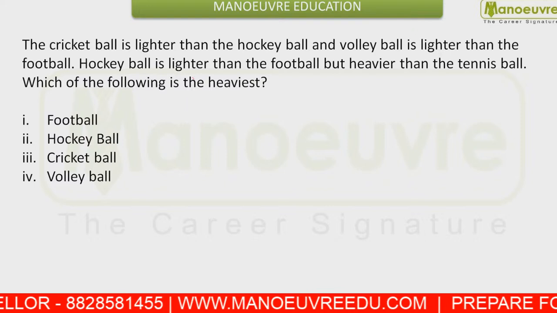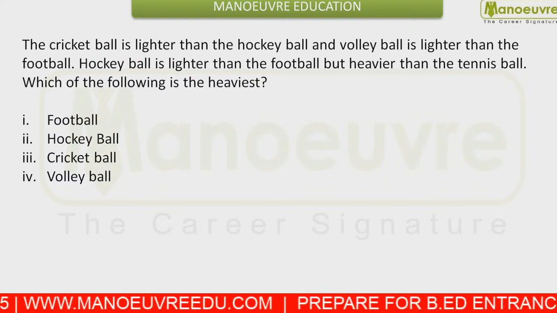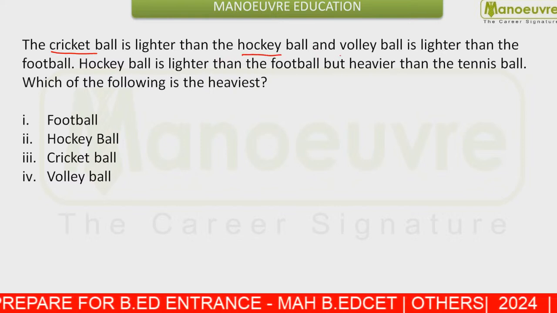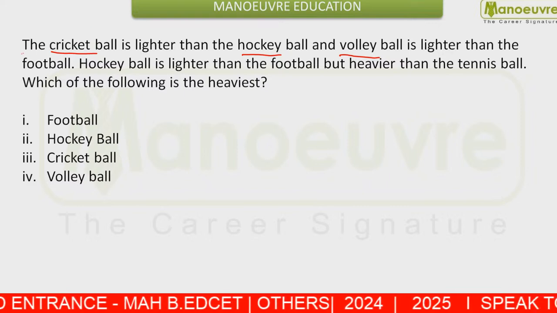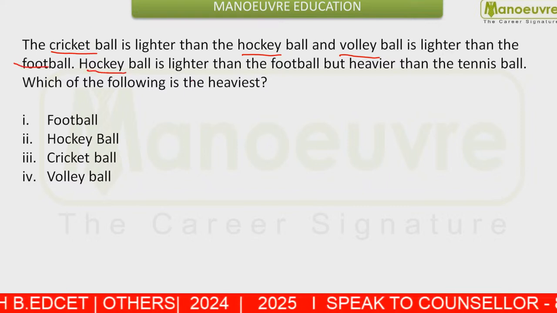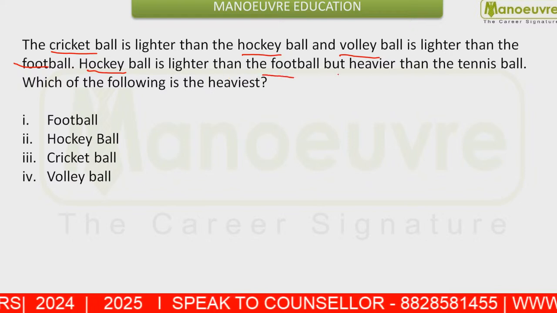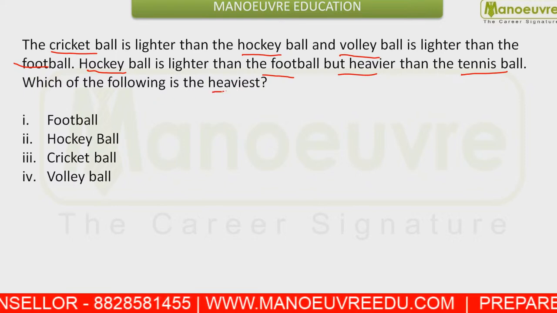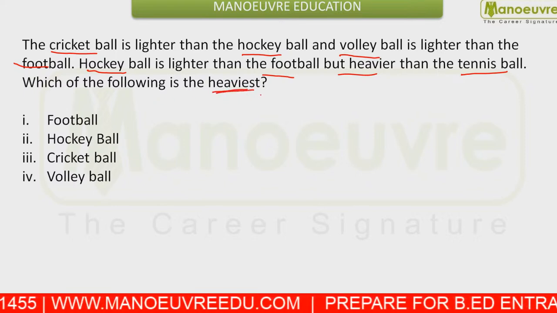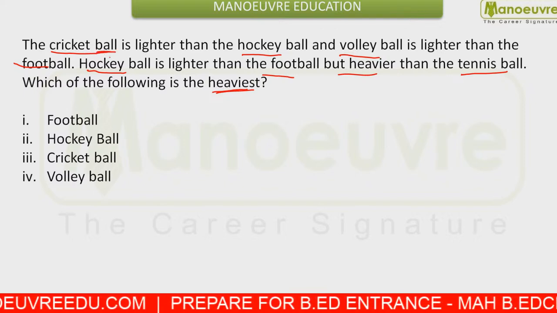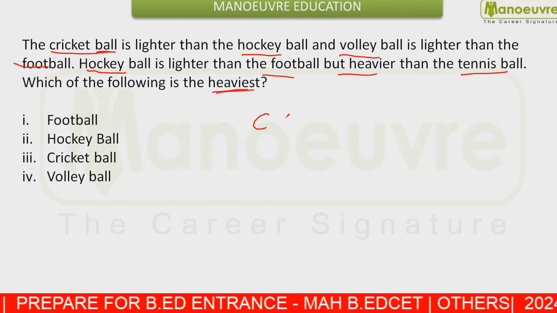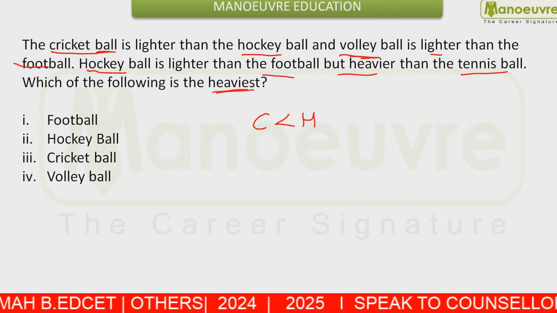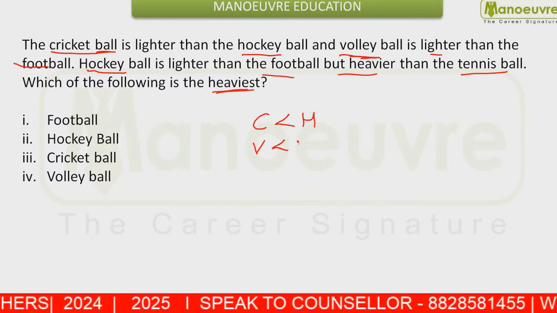Next question: the cricket ball is lighter than the hockey ball. Volleyball is lighter than the football. Then, hockey ball is lighter than the football but heavier than the tennis ball. You have to answer which of the following is the heaviest. From here we can say the cricket ball is lighter than the hockey ball. Next, the volleyball is lighter than the football.